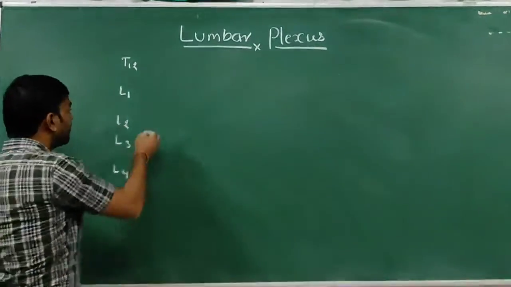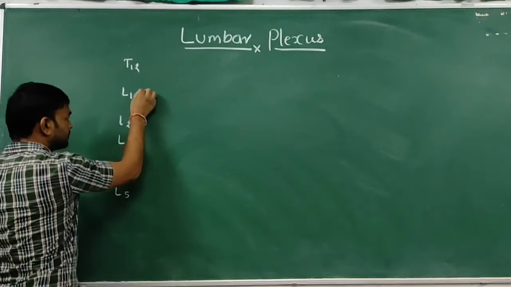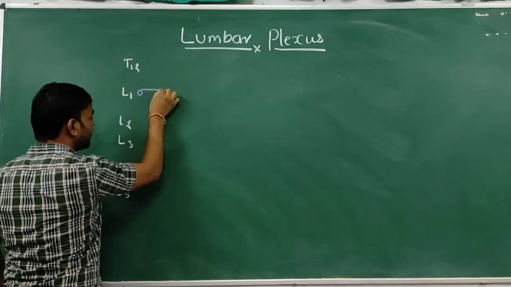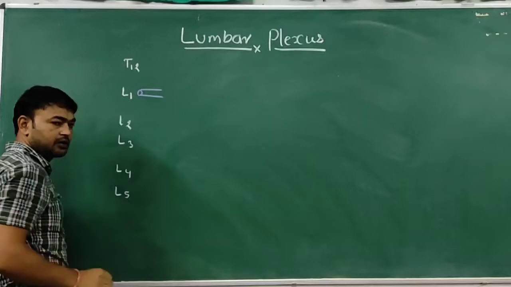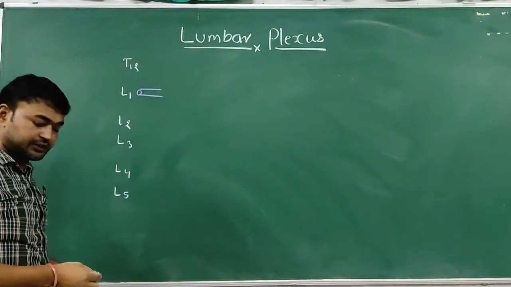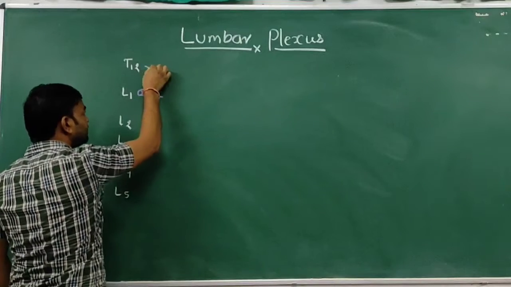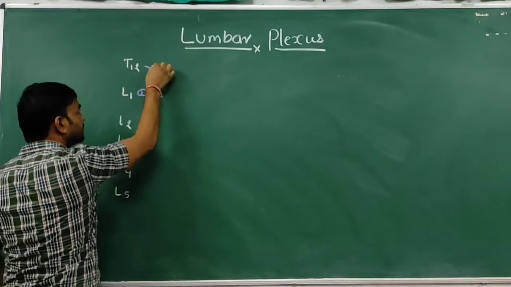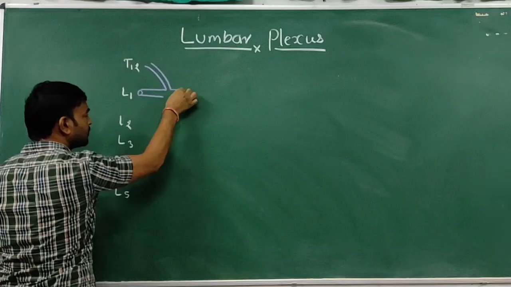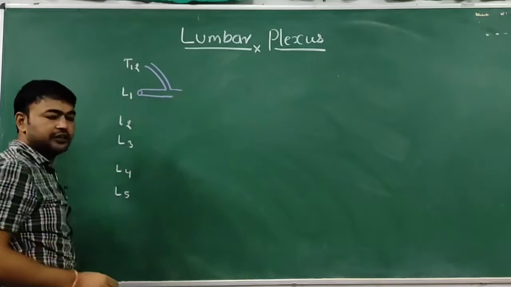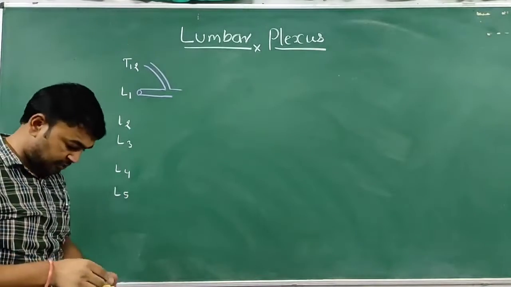So the ventral rami from L1 is supplemented by a twig from T12, and divides into two branches, a smaller branch and a larger branch.